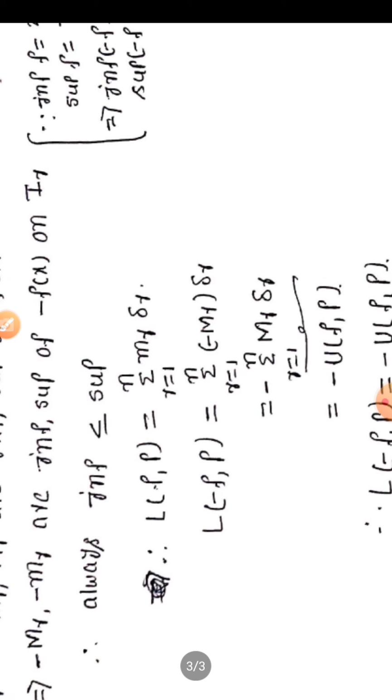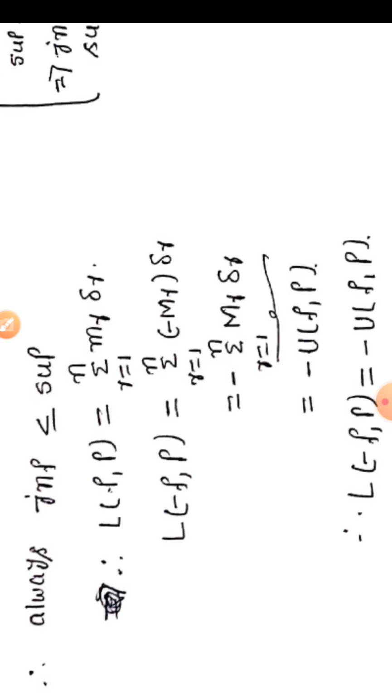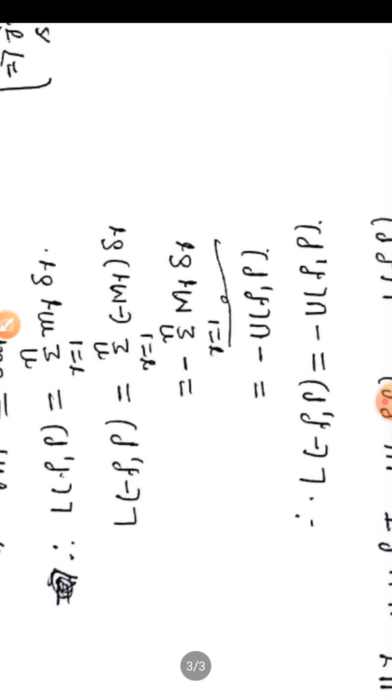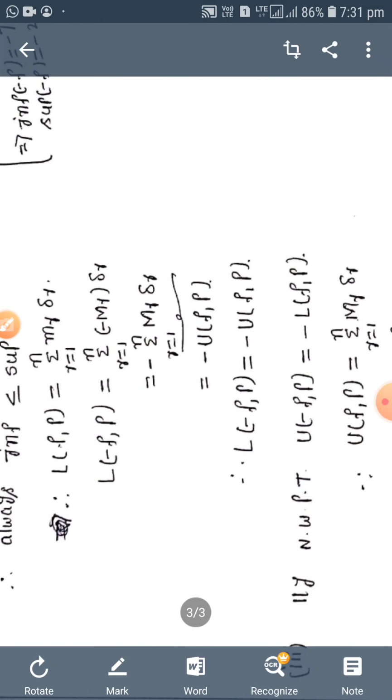Where we observe that summation r equal to 1 to n capital MR delta r, where capital MR is the supremum of f of x on each subinterval, or by definition of upper Riemann sum, summation r equal to 1 to n capital MR delta r is equal to UFP. Therefore, L minus FP equal to minus UFP.